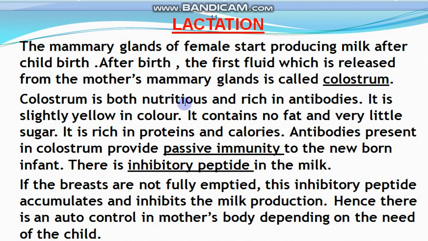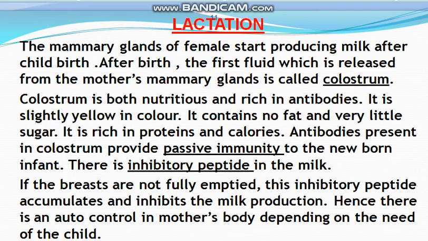Colostrum is both nutritious and rich in antibodies. It is slightly yellow in color. It contains no fat and very little sugar, and it is rich in protein and calories. And antibodies present in the colostrum provide passive immunity to the newborn infant. So it means that immediately after the birth of the newborn or the infant, the mammary glands of the female start producing milk, and the first milk or the first fluid which is released from the mother's mammary gland is known as the colostrum.